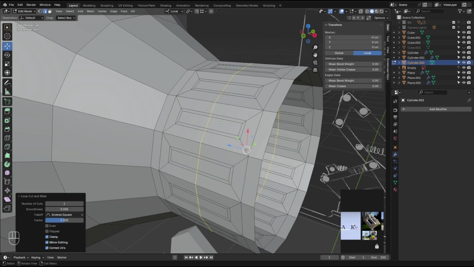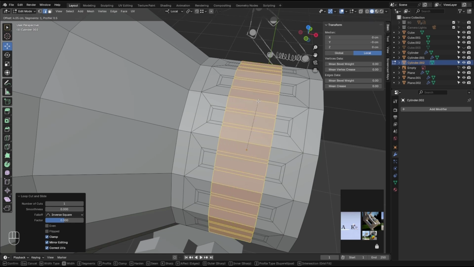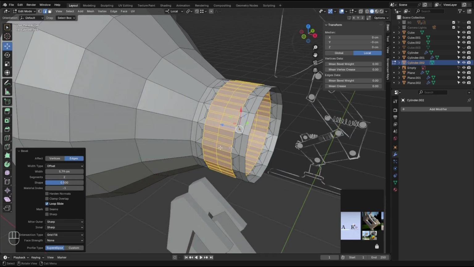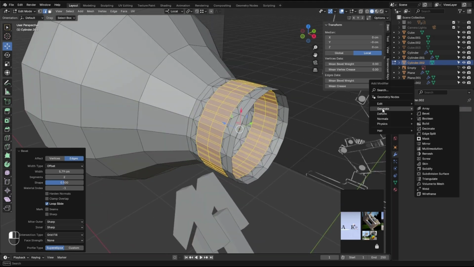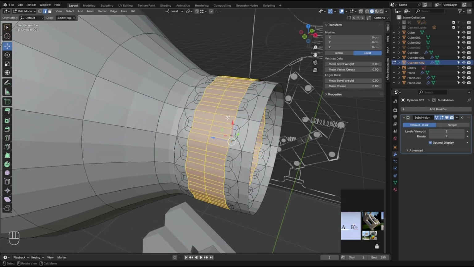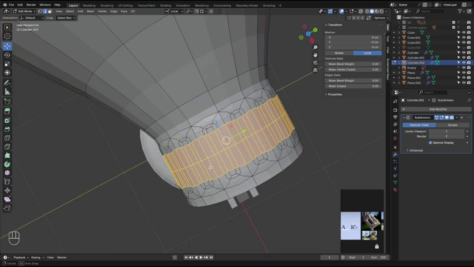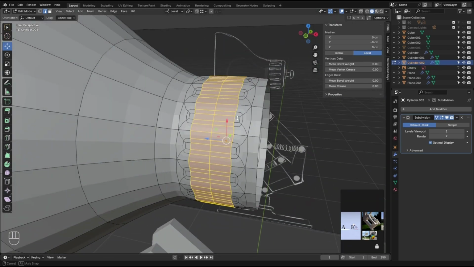Again, insert an edge right in the middle of everything, bevel that to make this support right there, and make the segment 2 to have support at the middle as well. So let's test this with the subdivision surface right there, and it's gonna keep the ventilation intact after subdivision. Yep, good.